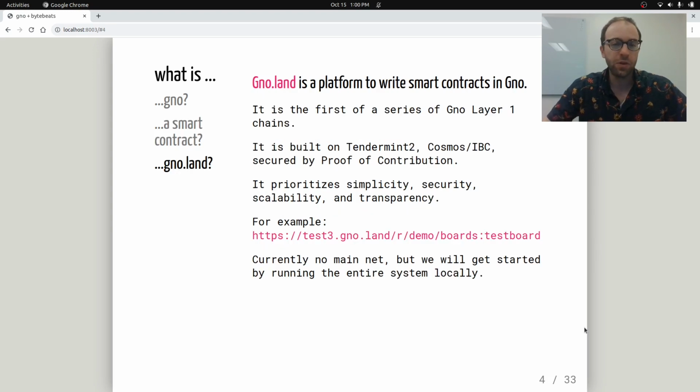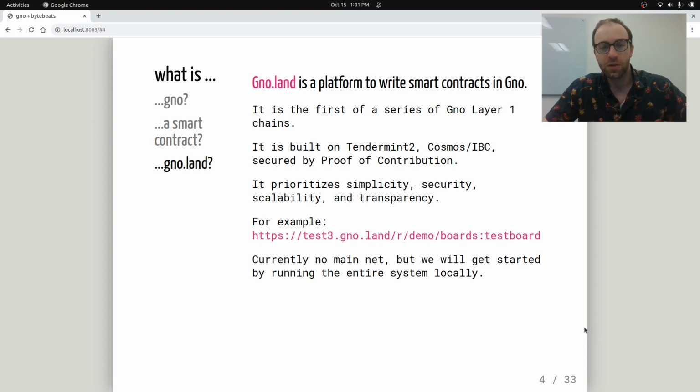What is Gno.land? So Gno.land is a platform to write smart contracts in Gno. So Gno is the programming language, and Gno.land is basically the server that will host the smart contract. It's the first of a series of Gno Layer 1 chains, and it's built on Tendermint 2, Cosmos IBC, and it's secured by proof of contribution.